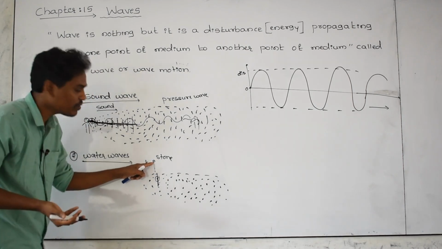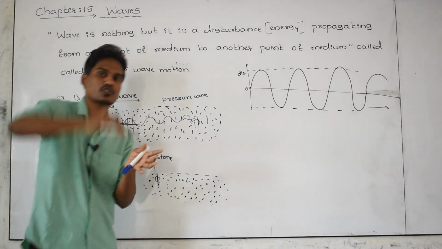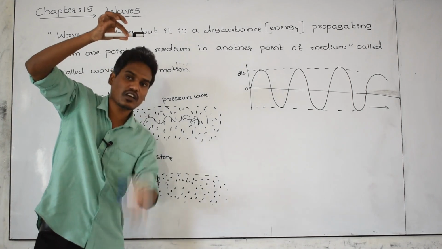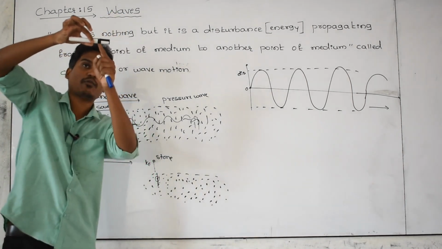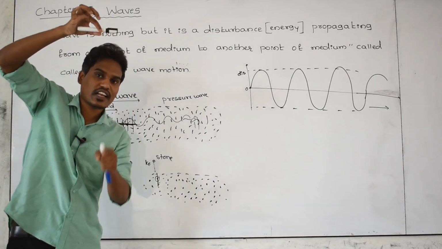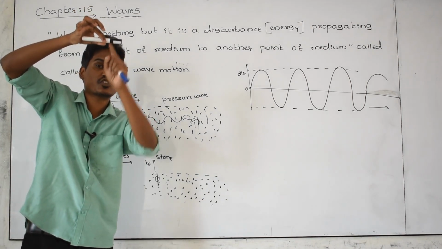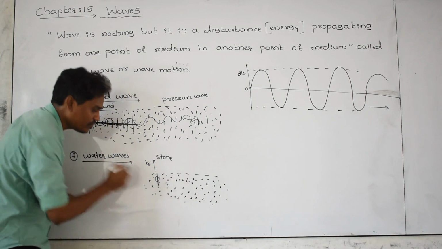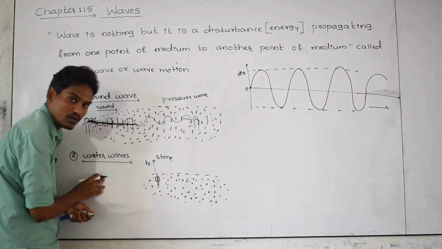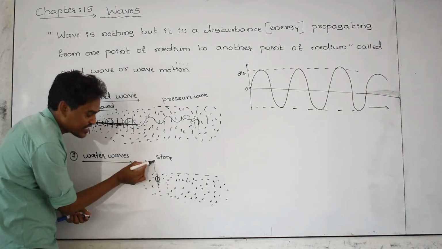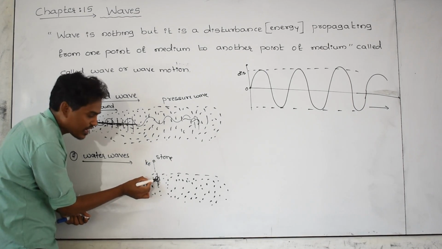How does it get disturbed? Just take one stone and release it in the water. Whenever the stone moves downward, it has kinetic energy. Whenever this stone hits one water molecule, its kinetic energy is transferred to the water particle.